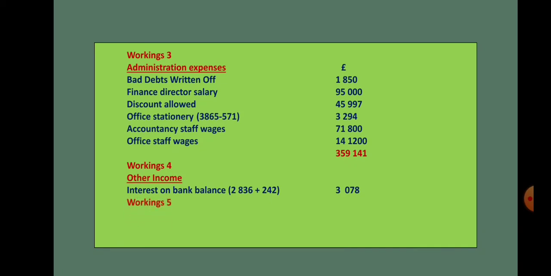Okay, then next is finance cost. Finance cost is the interest that we pay on bank overdraft, on bank loans, and also the debentures or any other long-term loans where we pay a fixed rate of return. So 35,000 is the 7% interest what we have calculated as I have shown you in the question.